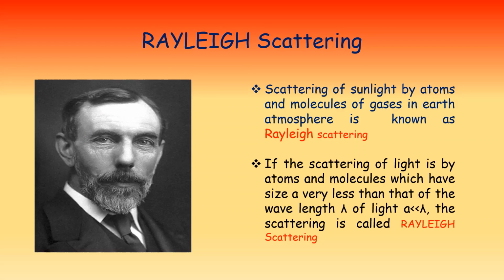Now let us see about Rayleigh scattering. Scattering of sunlight by atoms and molecules of gases in Earth's atmosphere is known as Rayleigh scattering. If the scattering of light is by atoms and molecules which have size a far less than the wavelength lambda of light, a far less than lambda, the scattering is called Rayleigh scattering. Rayleigh scattering is also called inelastic scattering, which means there are some changes in the incident and scattered beam.